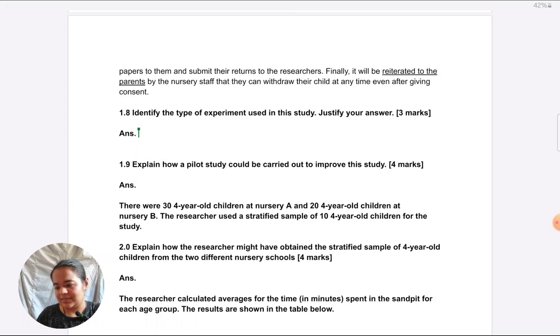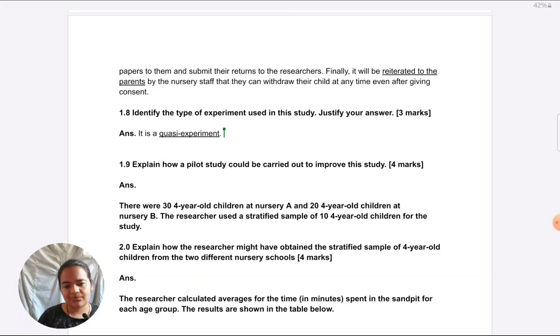It is a quasi experiment. You could also call it natural. I would call it quasi because they are comparing age groups, and age groups is something you cannot manipulate in the laboratory, right? So it has to be quasi experiment. So first we just name it directly to answer the first part of the question. As I said, you can call it a natural experiment. There's a very thin line differentiating the two. This classifies for both. These are naturally occurring groups.